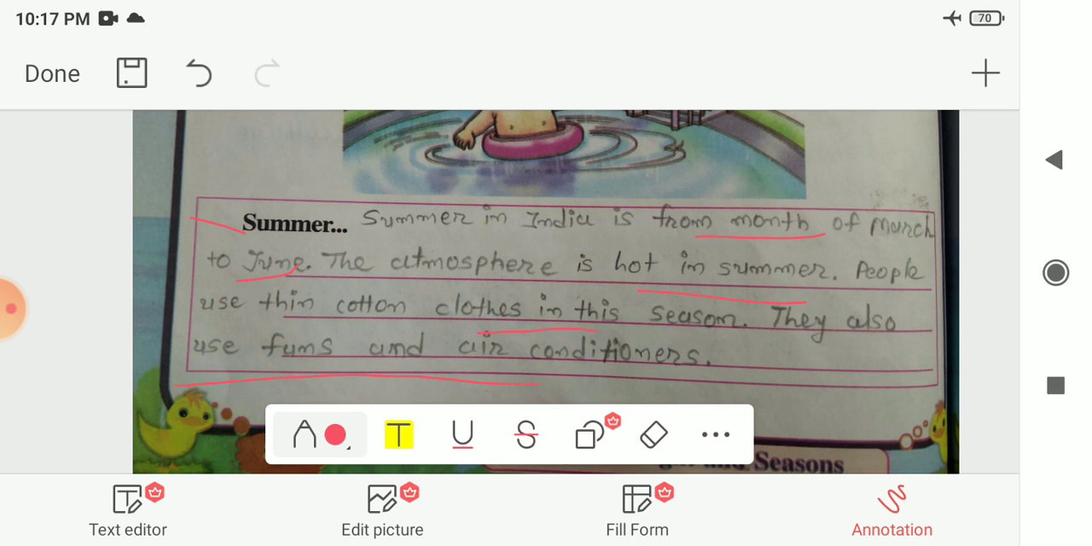This is the season between the months of March to June, and the atmosphere during these months is hot. Because of this hot weather, people wear thin cotton clothes to make themselves comfortable, and with that they are also using fans and air conditioners. So this is about the summer season.